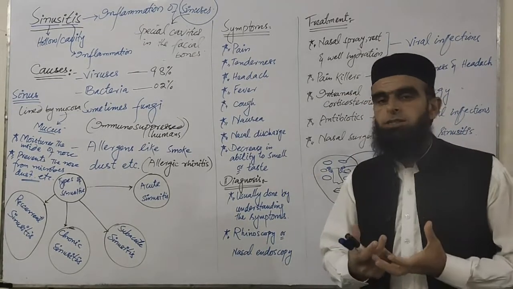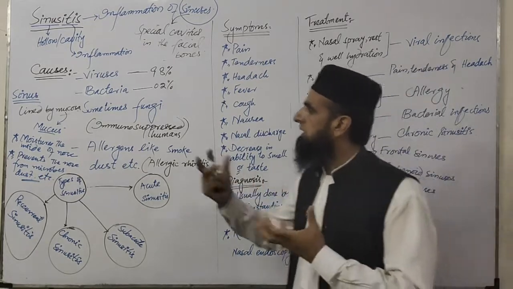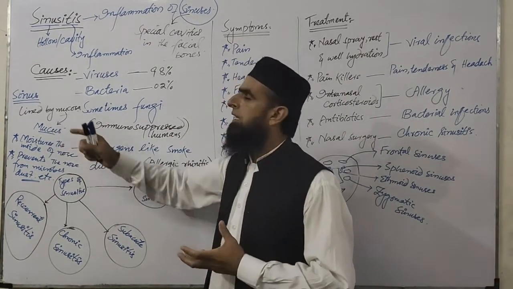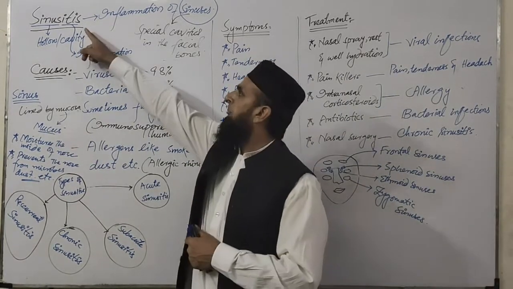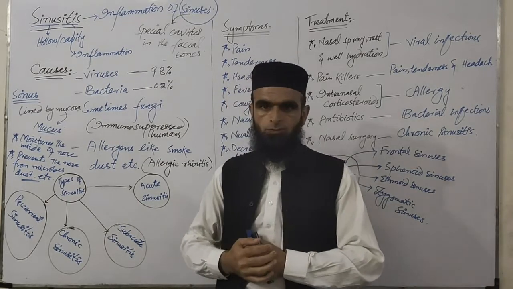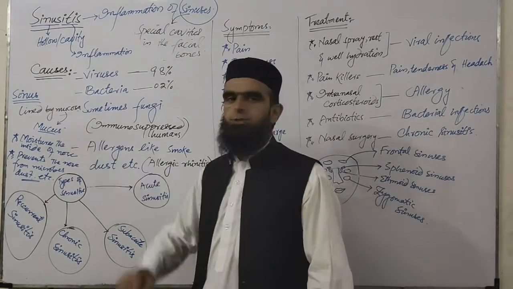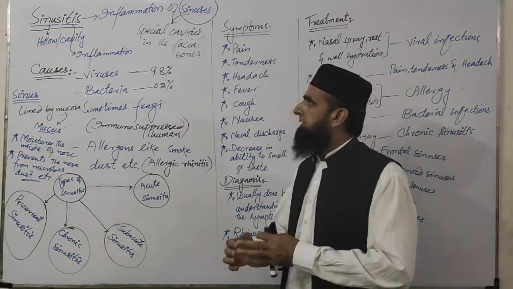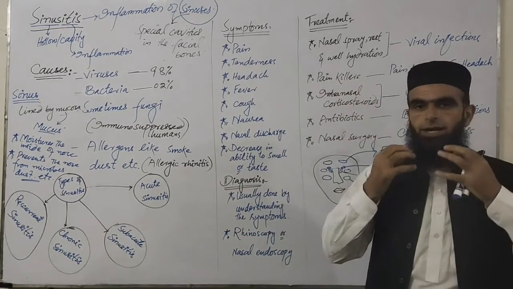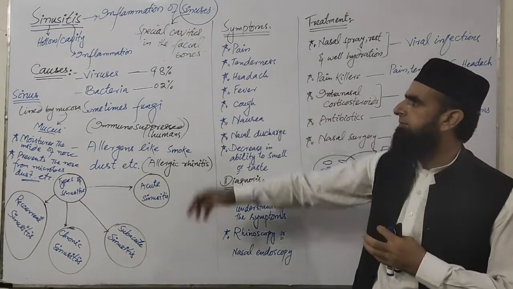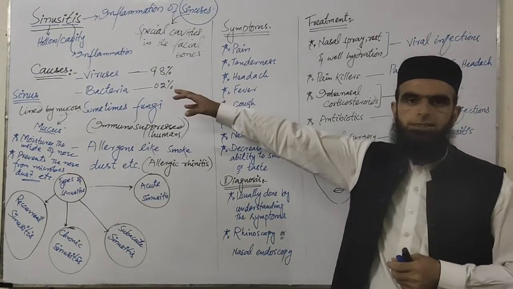Now what happens to the sinuses and their secretions that results in sinusitis? Normally mucus is produced whenever these sinuses are attacked by viruses or bacteria. We discussed it in the causes.